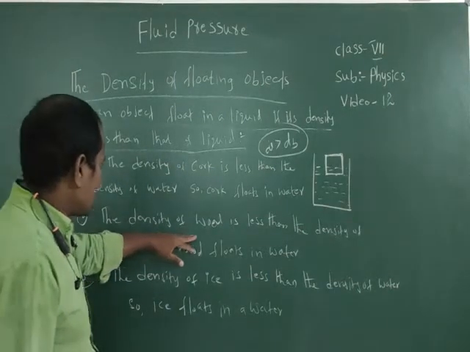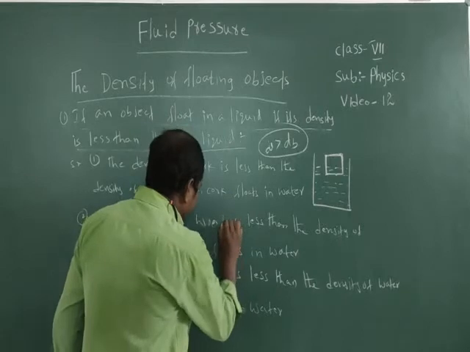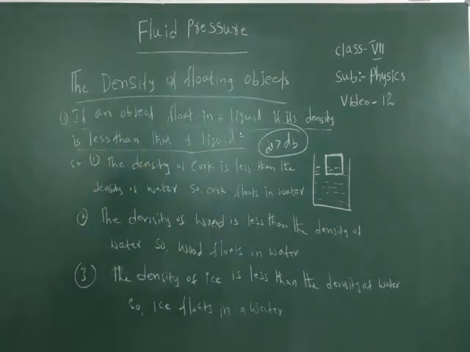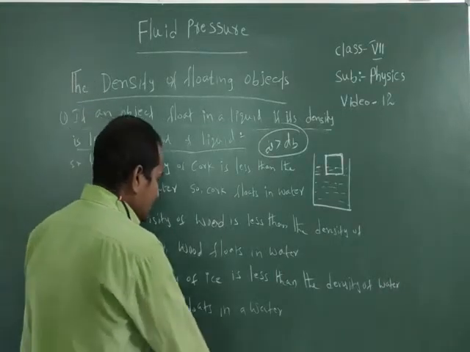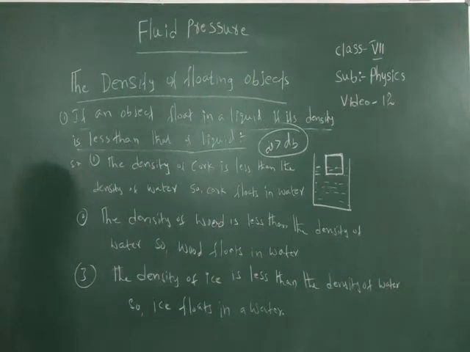Next, the density of wood is less than the density of water, so wood floats in water. Next, the density of ice is less than the density of water, so ice floats in water. These are the reasons the body floats in a liquid.